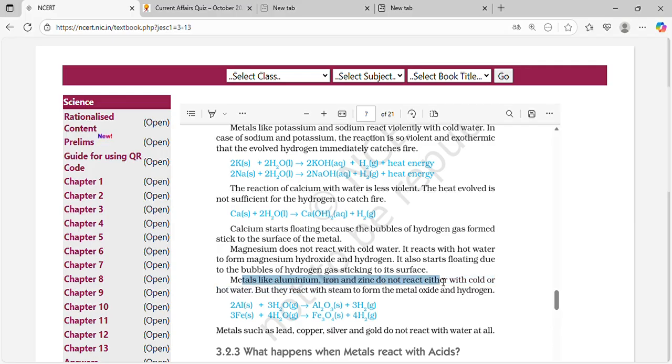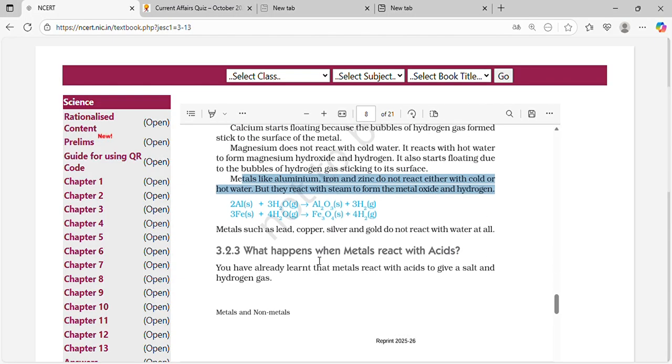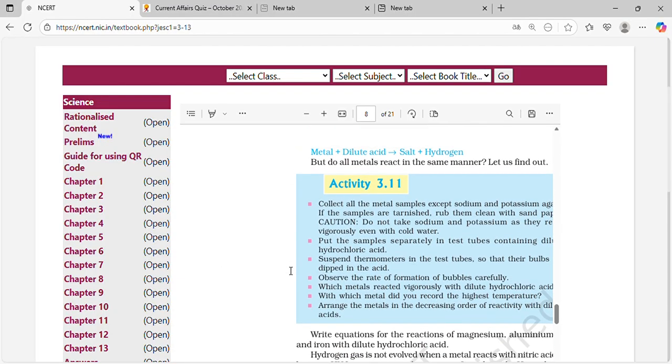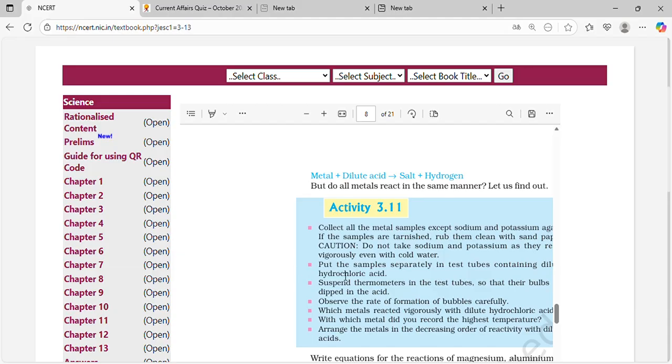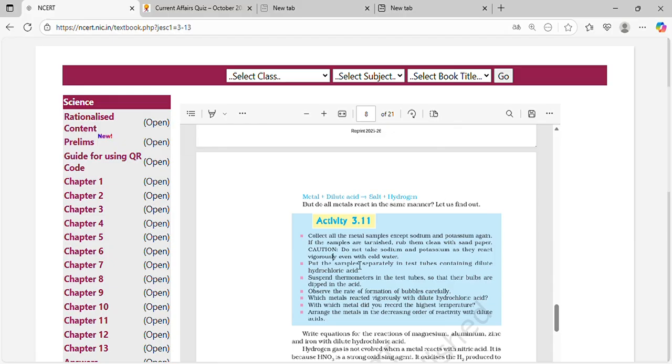Metals like aluminum, iron, and zinc do not react either with cold or hot water, but they react with steam to form metal oxide and hydrogen. Metals such as lead, copper, silver, and gold do not react with water at all. Metal plus dilute acid gives salt plus hydrogen.